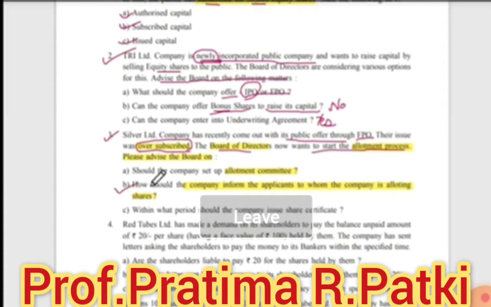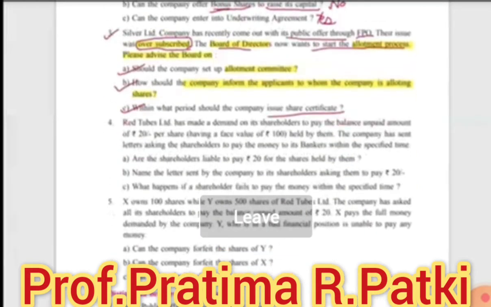Now next one. Within what period should the company issue share certificate? How many days? 60 days. Okay, so here Silver Limited Company must issue share certificates to the shareholders within 60 days of allotment of shares. Please remember, issue of share certificate, how many days? 60 days. Okay.